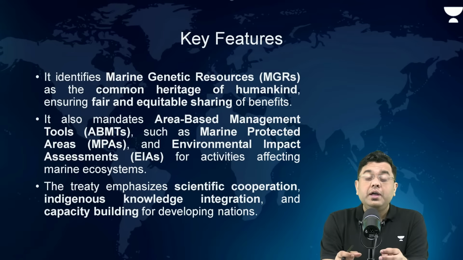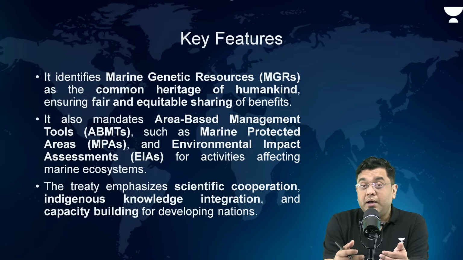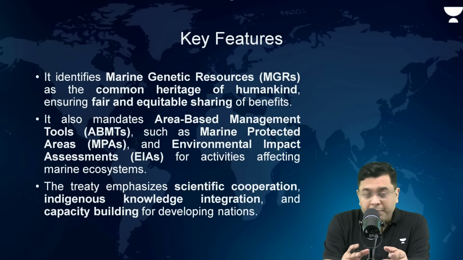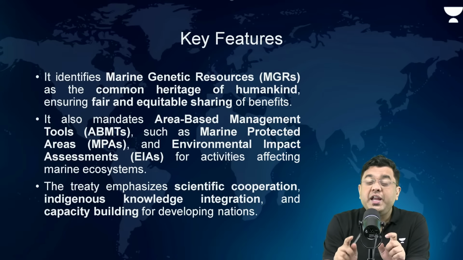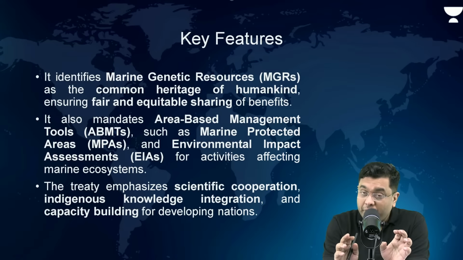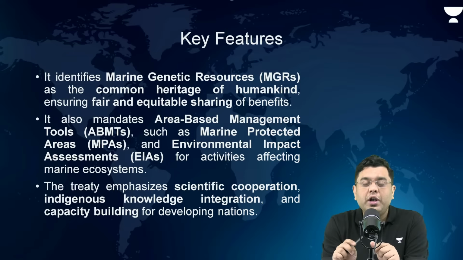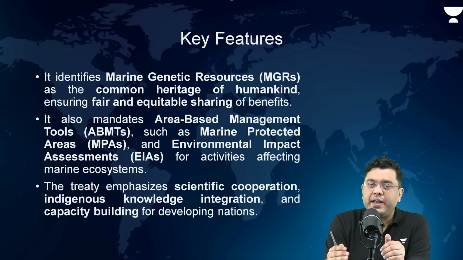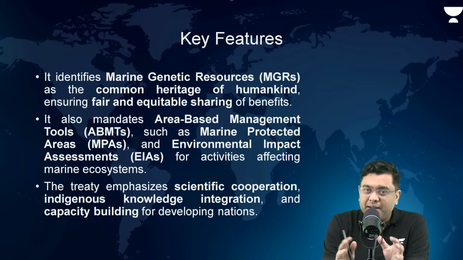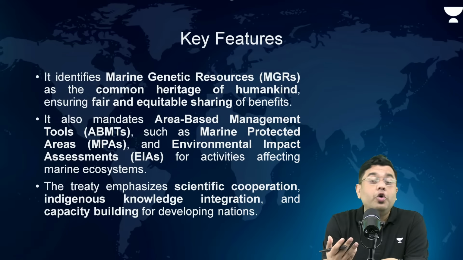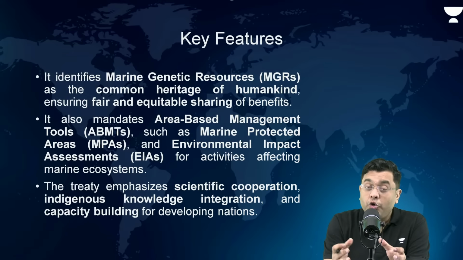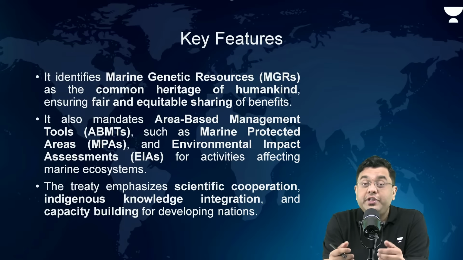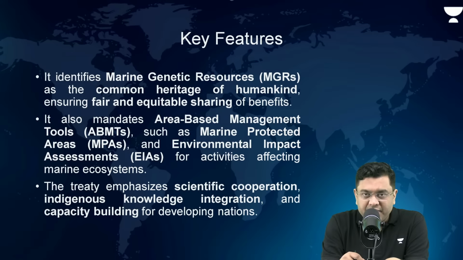When it comes to, let's suppose, a discovery or an economic benefit coming out of the high seas, the provision also includes the sharing of the benefits of that discovery with the local community. The fair and equitable access and benefit sharing is something the local community will also benefit from, so that the local community and the small island nations also participate in the conservation of the high seas.